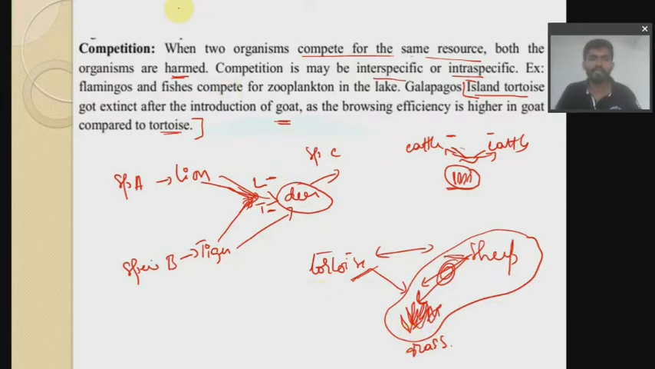When two organisms compete for the same resources, both organisms are harmed. Competition may be interspecific or intraspecific.